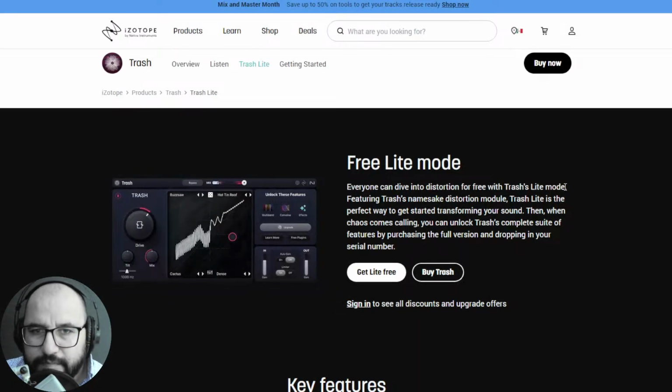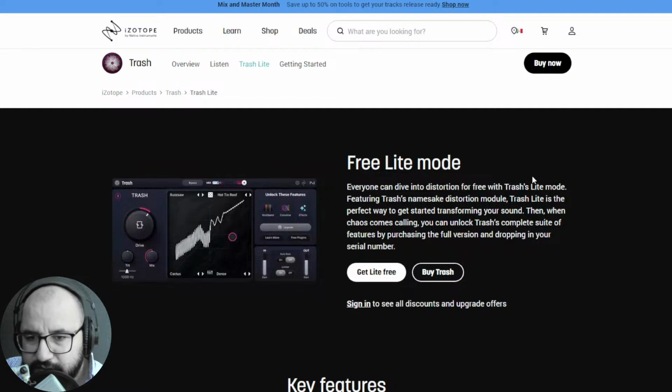iZotope released some days ago the brand new plugin and version of the legendary Trash distortion algorithms, right? So this new version, you could say it's Trash 3, but they didn't name it like that. Instead, they just called it Trash, and there is a Lite version actually.